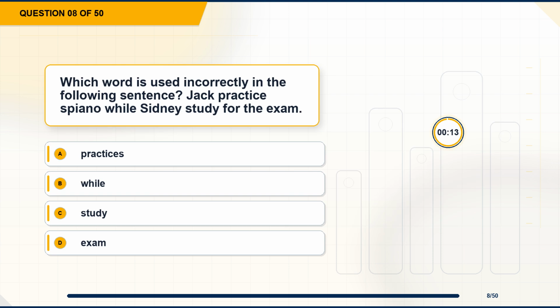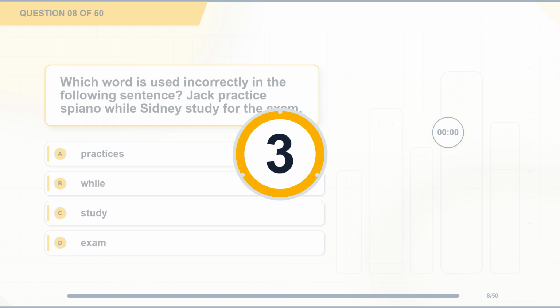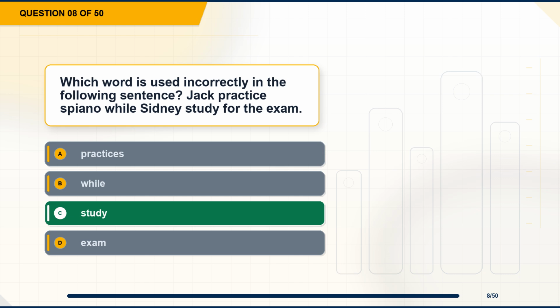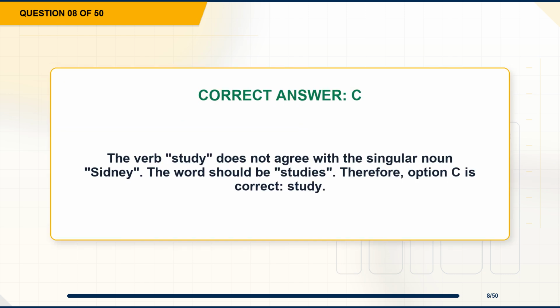Question 8. Which word is used incorrectly in the following sentence? Jack practices piano while Sydney study for the exam. Option A, practices. Option B, while. Option C, study. Option D, exam. The correct answer is option C, study. Explanation. The verb study does not agree with the singular noun Sydney. The word should be studies. Therefore, option C is correct, study.